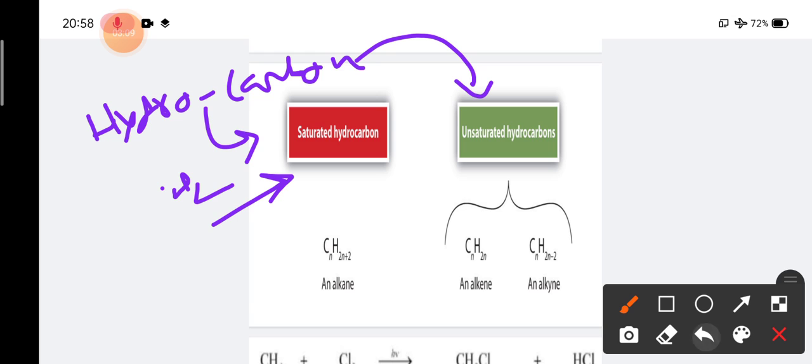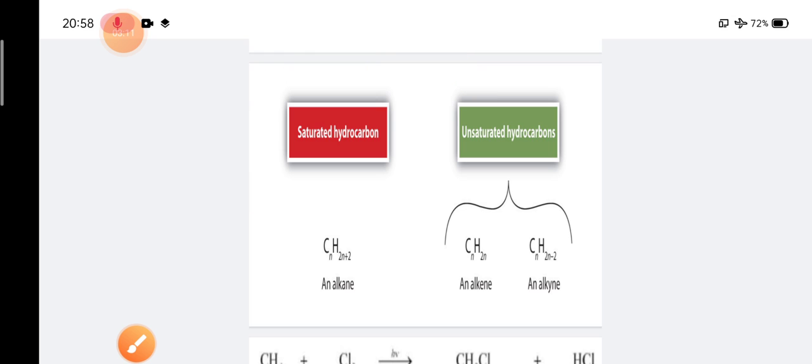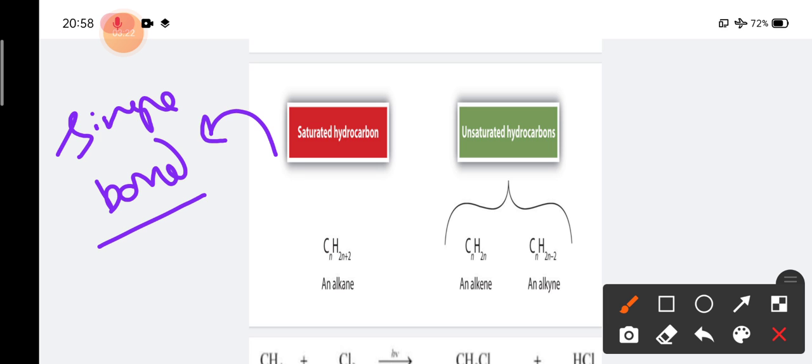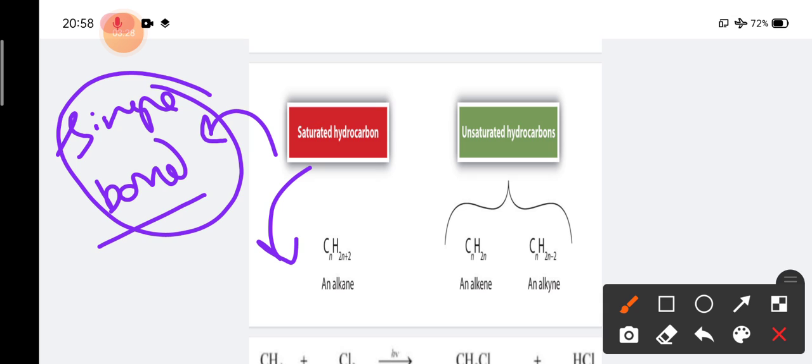So to summarize, in case of saturated hydrocarbon, the compound only has single bonds. If in a compound there are only single bonds, that is called saturated hydrocarbon, and the example of saturated hydrocarbon is mainly alkane.